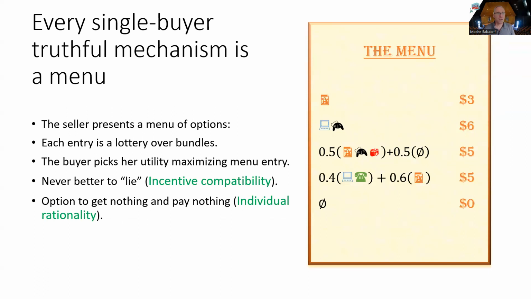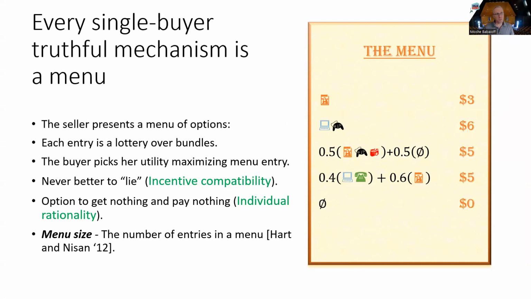So it is well known that every single buyer truthful mechanism is just a menu of lotteries. So each entry in this menu is just a lottery and the price for that menu entry, and the buyer will choose the entries that maximize her utility. And of course, there is no reason for the buyer to lie and pick anything else. And also the fact that the menu has to include getting zero and paying zero makes this mechanism individually rational, because the buyer can always buy the empty set at zero.